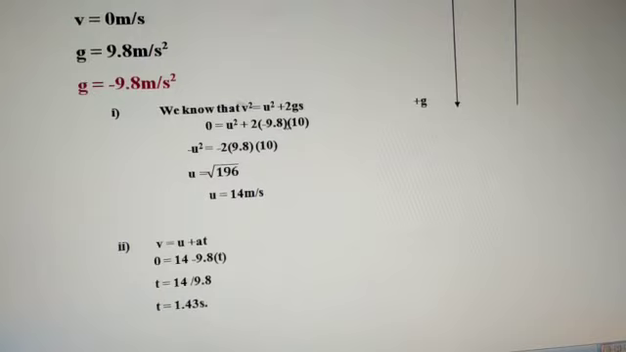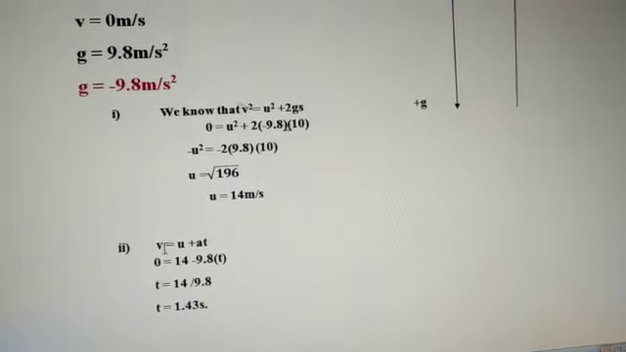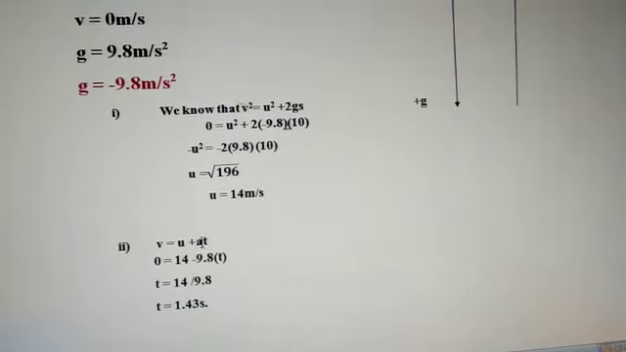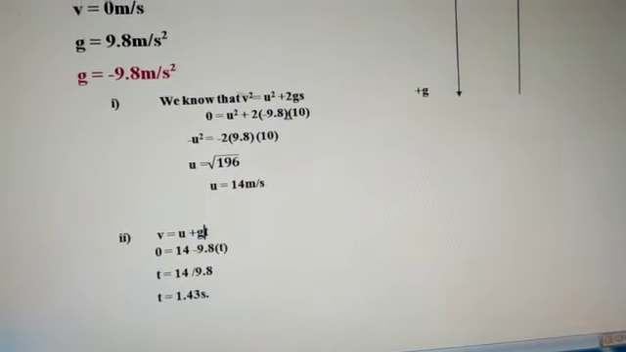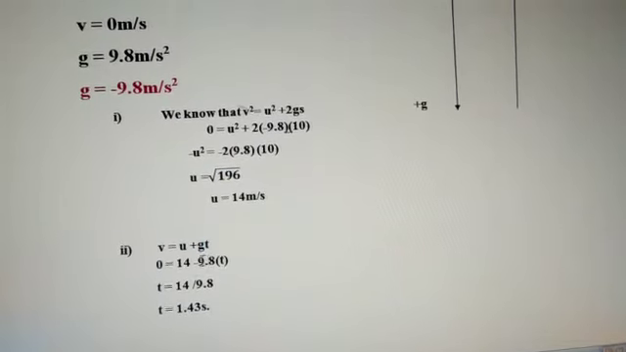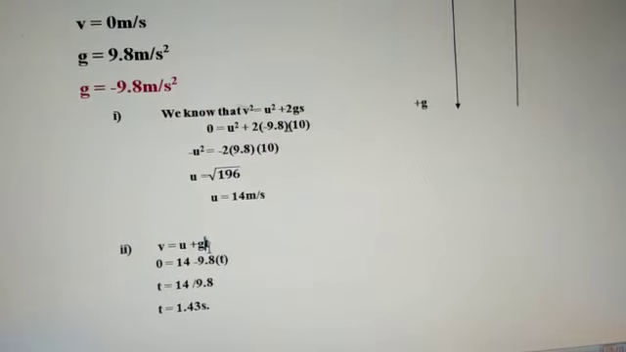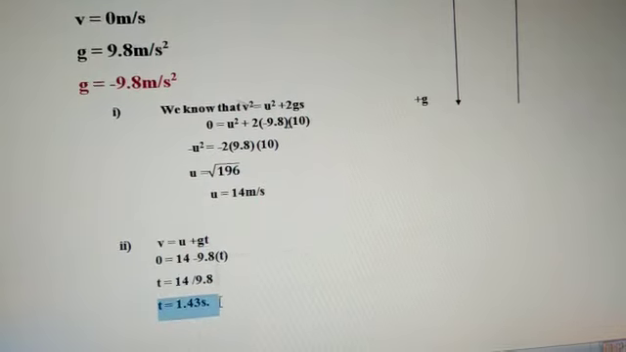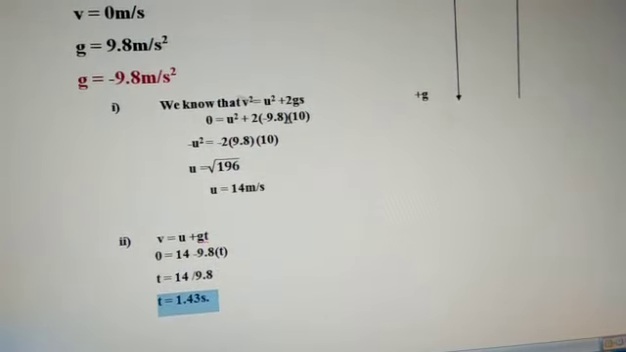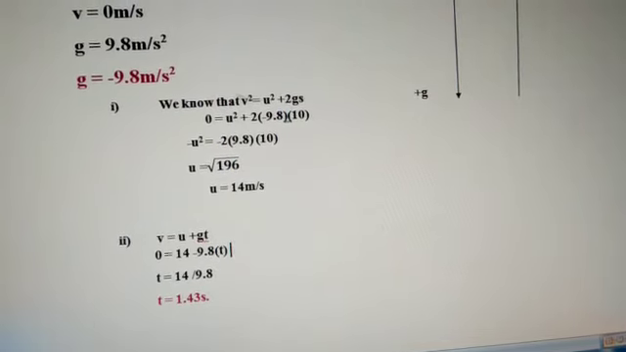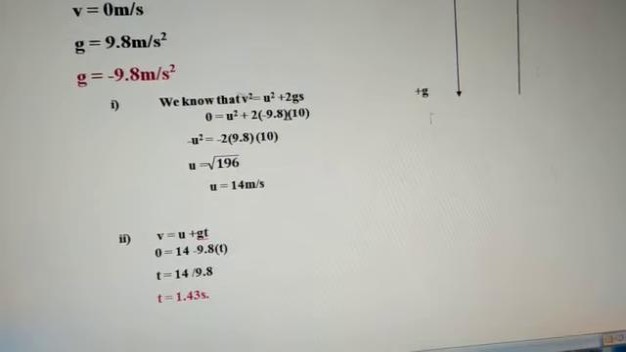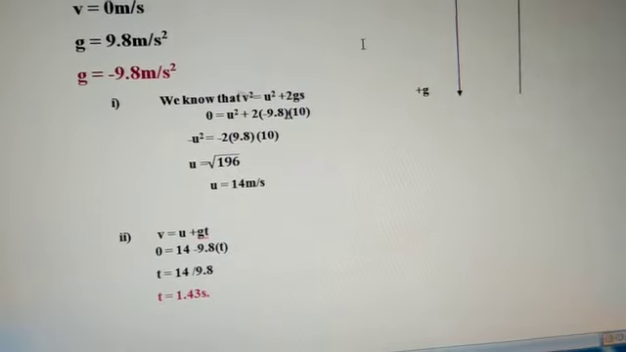Now for the time taken, we use v is equal to u plus at. The u is 14, and a becomes minus g, so minus 9.8 into t. Therefore t is 14 divided by 9.8, which is almost 1.43 seconds. This is the time taken to reach the highest point. So this is the problem we have.